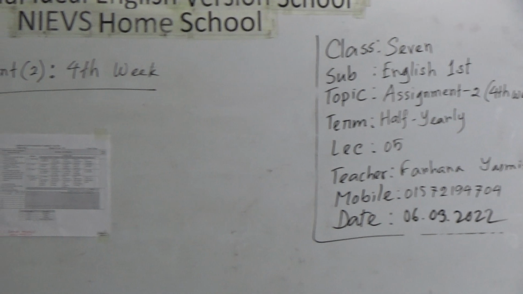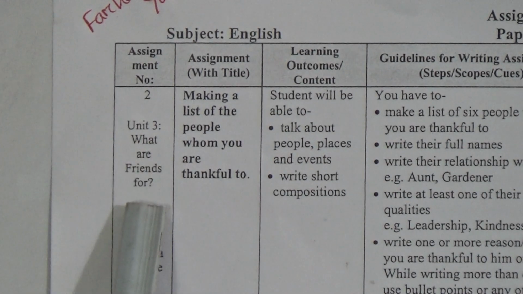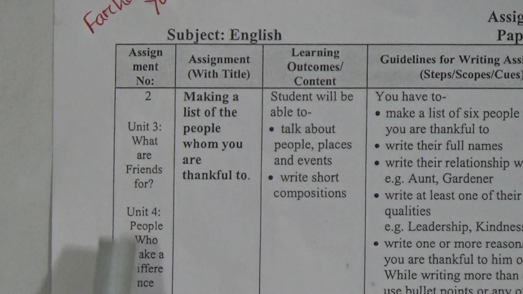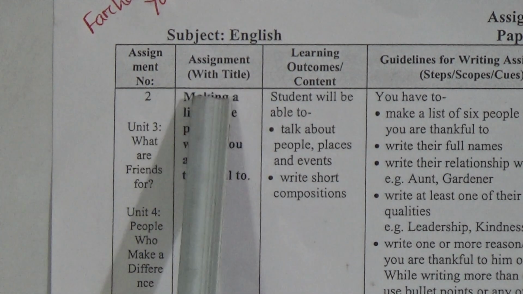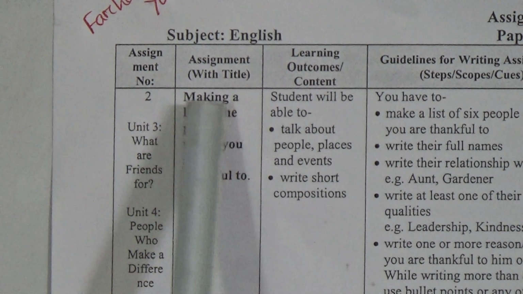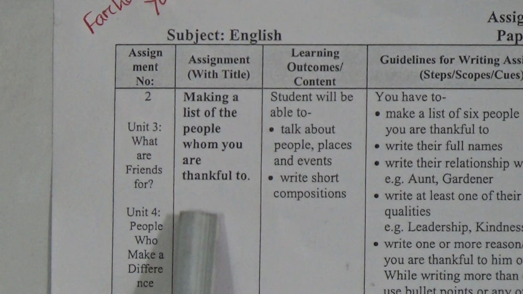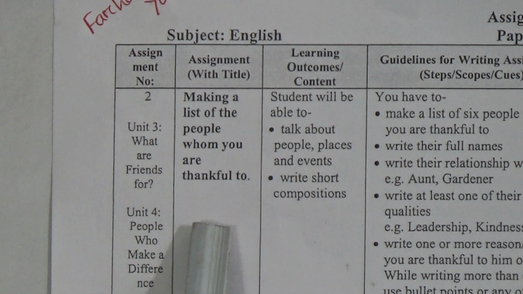Okay dear students, let's look at the contents of Assignment 2. This will be based on Unit 3, What are friends for? And Unit 4, People who make a difference. These two units of your English for Today book will be the basis of this assignment. So, assignment with title, okay? Making a list of the people whom you are thankful to. The title of the assignment should be based on this. You can write a list of the people whom I am thankful to as the title of your assignment.